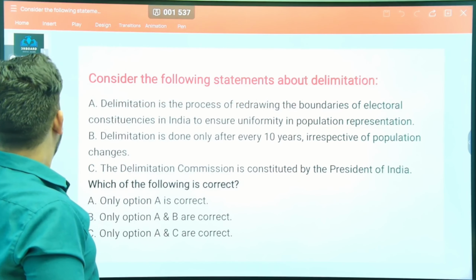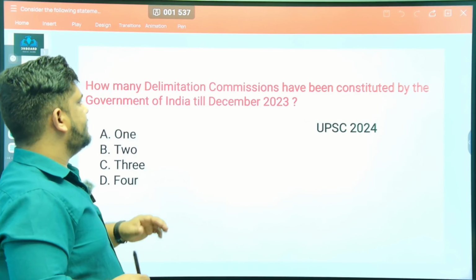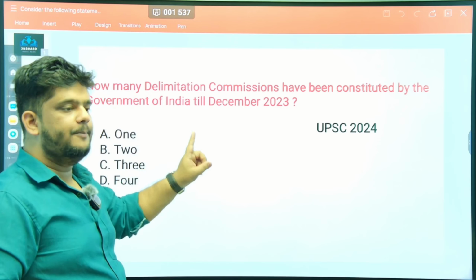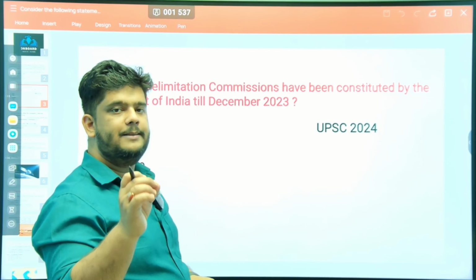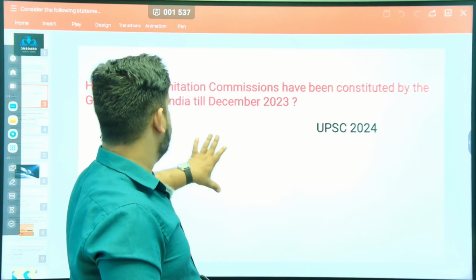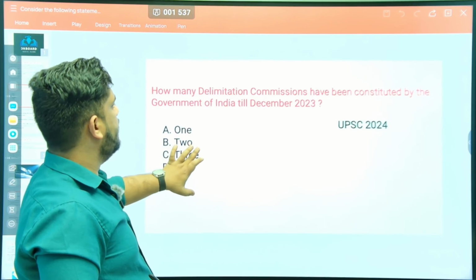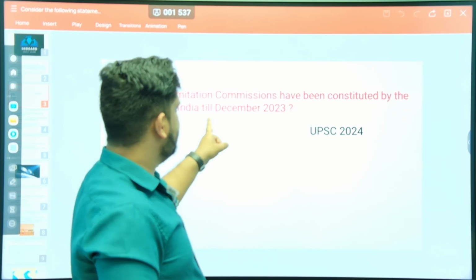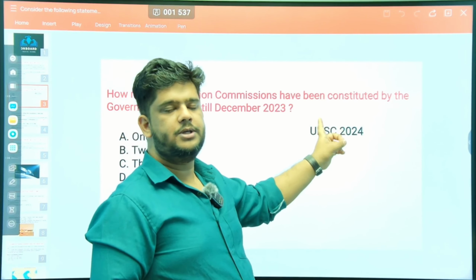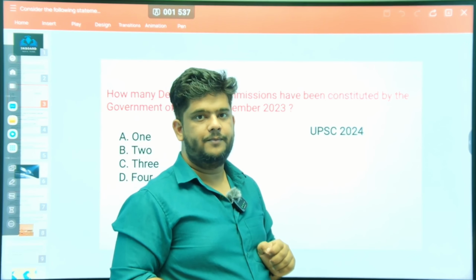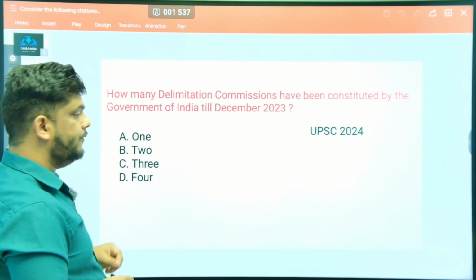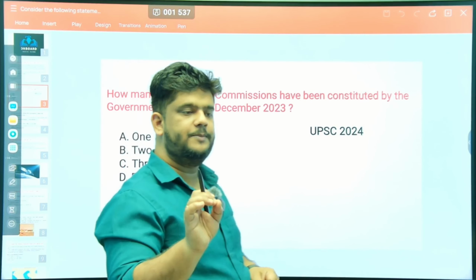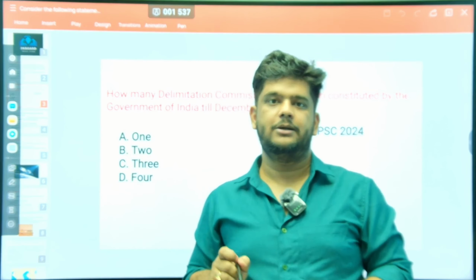Alright, and as you can see here in the next slide, this is a question which appeared in the 2024 prelims examination. What does it say? With respect to the Delimitation Commission, how many Delimitation Commissions have been constituted by the Government of India till December 2023? This was the question in UPSC 2024. And the answer to this question is 4. Four Delimitation Commissions were constituted till 2023.